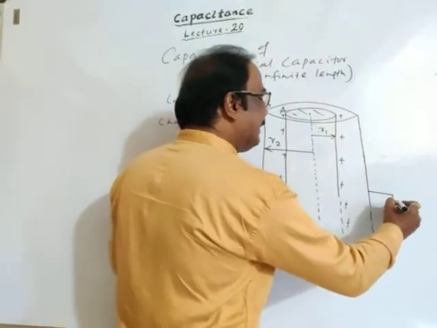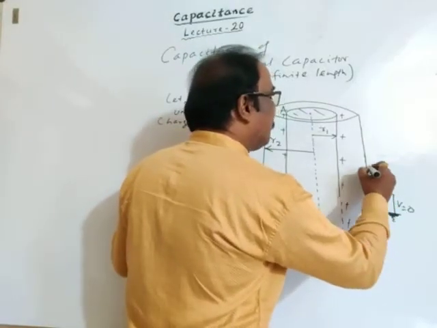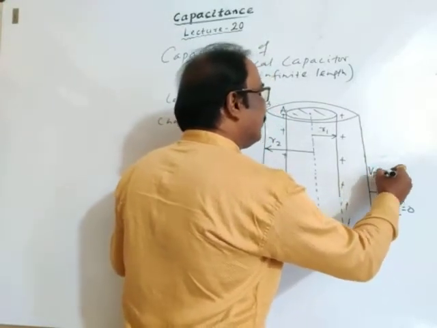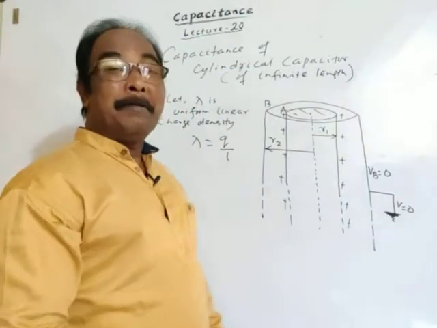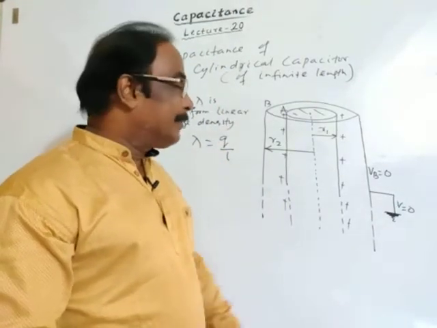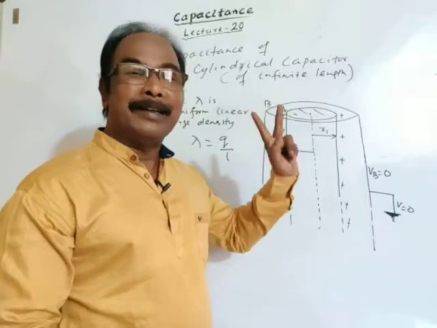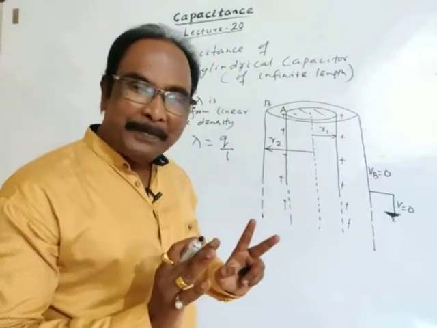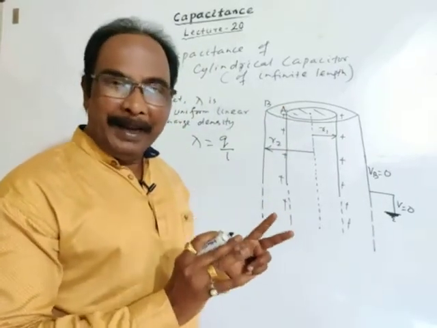So the potential of earth is zero, and the potential of the surface of cylinder B is also zero since it is earthed. Do you understand well?